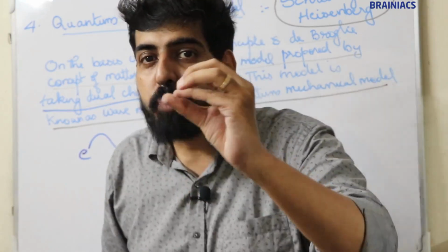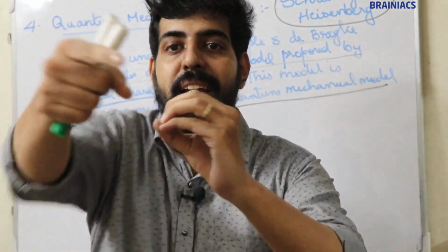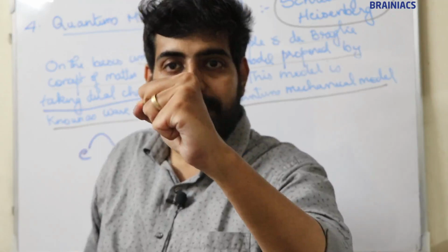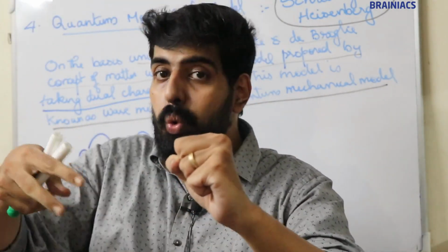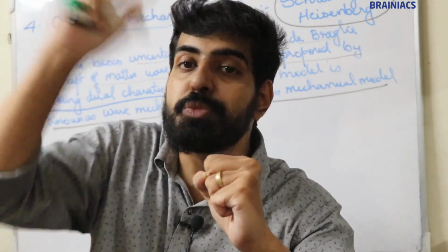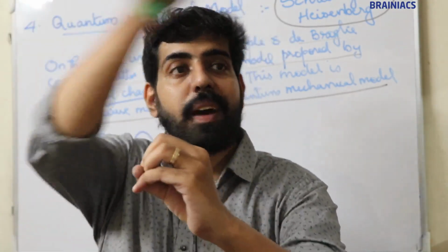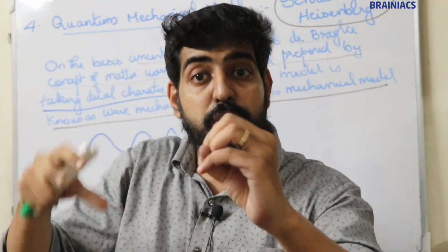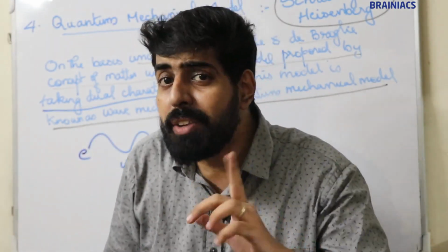So the atom consists of a small nucleus in the three-dimensional space, with x-axis, y-axis, z-axis. And around the nucleus, there are some regions where the probability of finding an electron is maximum. Those regions are known as orbitals, not orbits, orbitals.